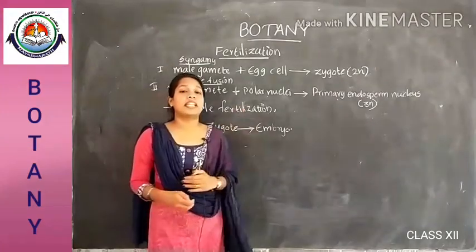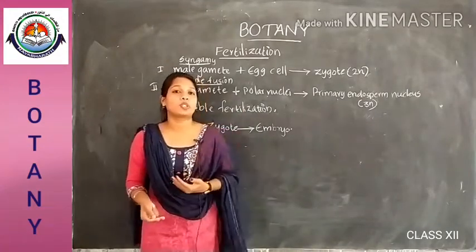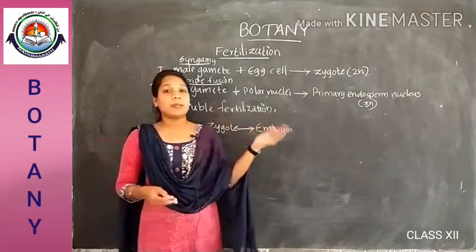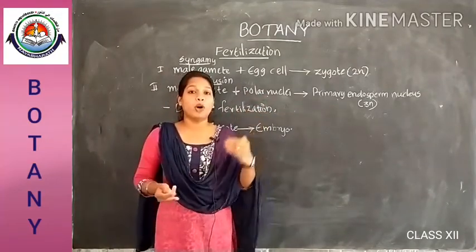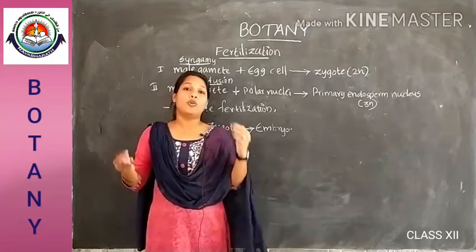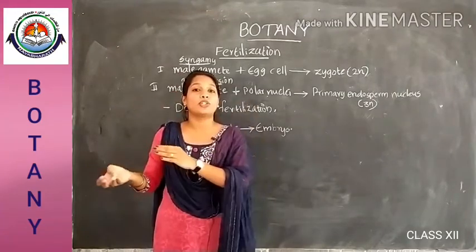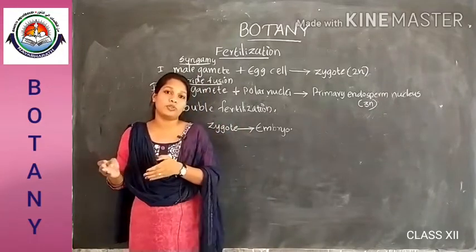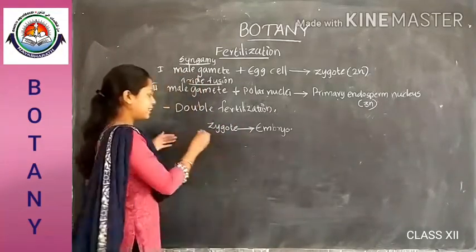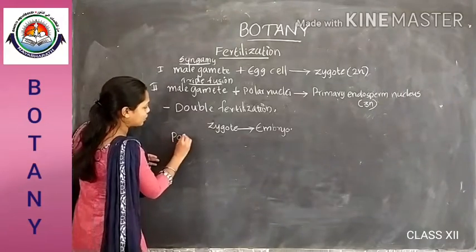After the fertilization, the embryo and endosperm develop and the post-fertilization events occur. During post-fertilization, the ovule matures into a seed and the ovary is transformed into a fruit. That is the post-fertilization event.